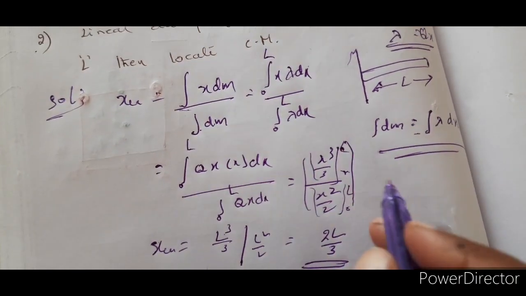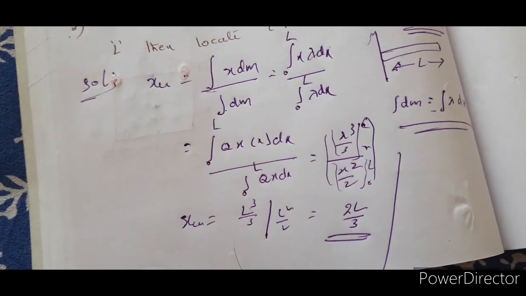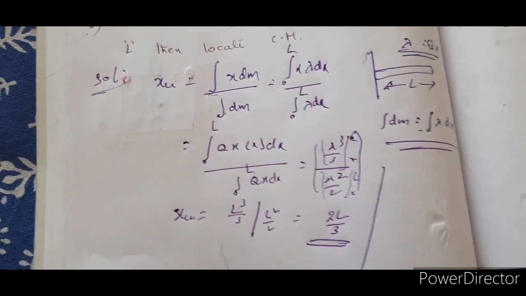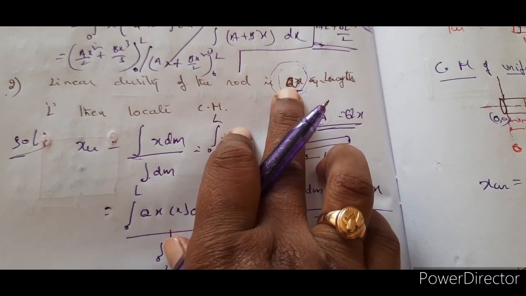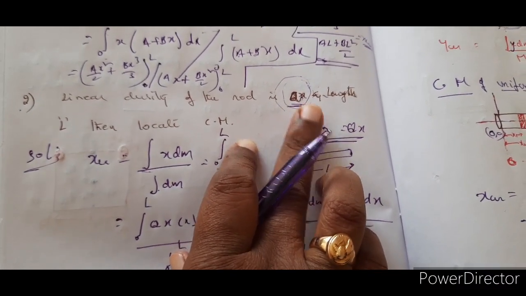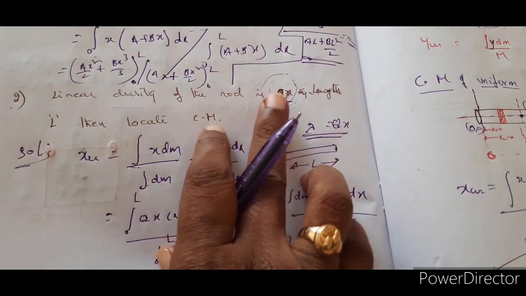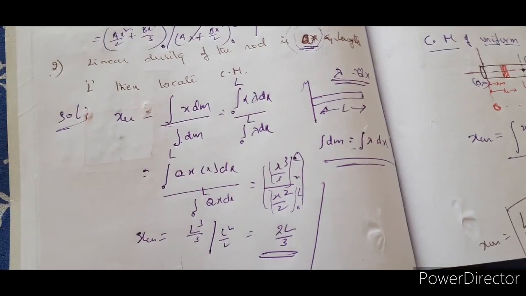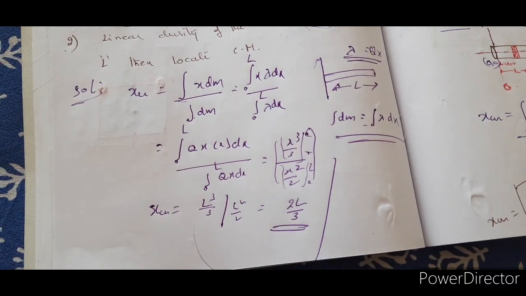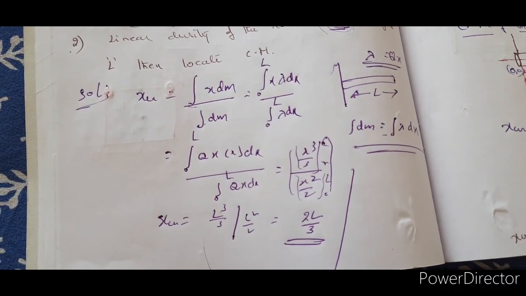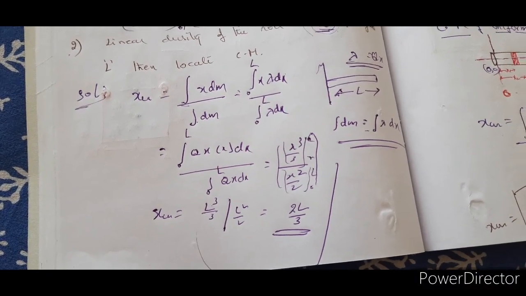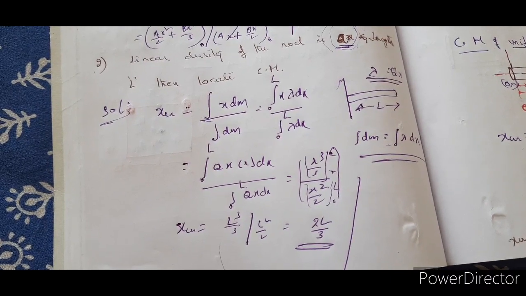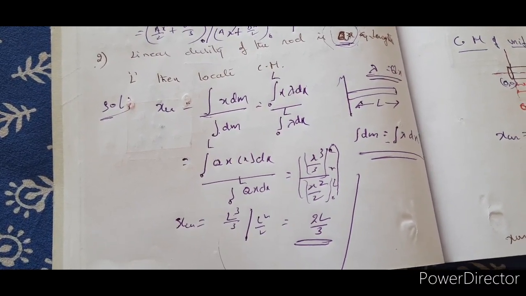Very, very important conclusion, which means time saving. Whenever you are given something like this, you can directly write it as 2L by 3. It is independent of this quantity, maybe 2x, maybe 3x, maybe 4x. This constant will get cancelled. Now you are only talking about x. If it varies along the x direction by x, then you will be getting 2L by 3. That's all. So this can be used as a concept for solving when multiple rods are given.